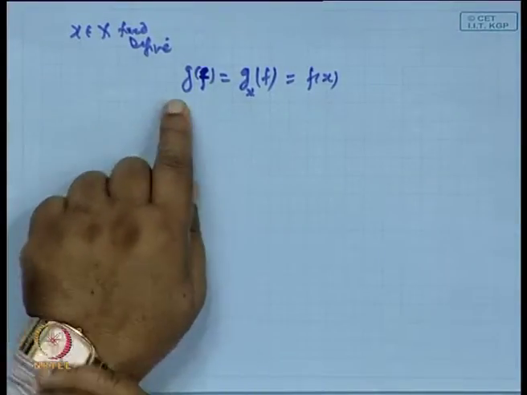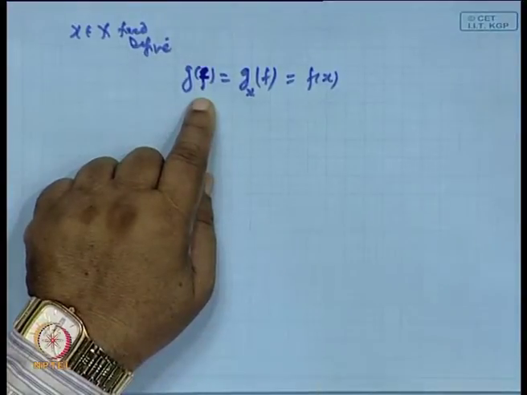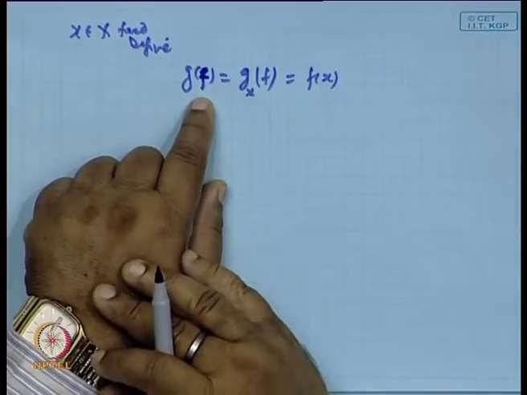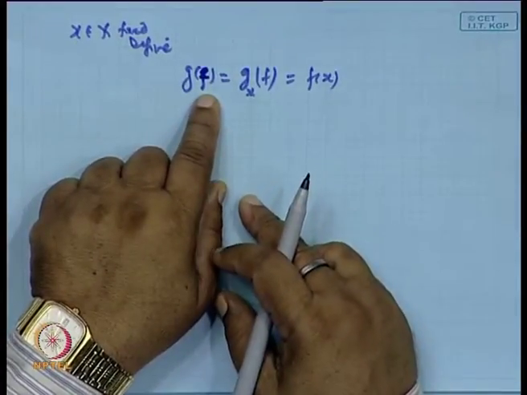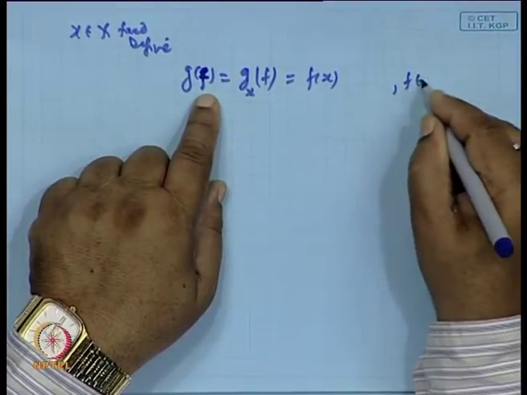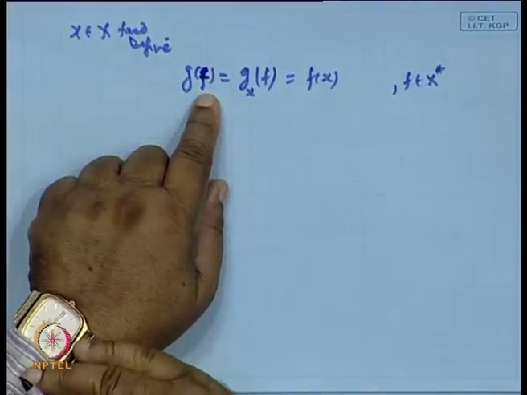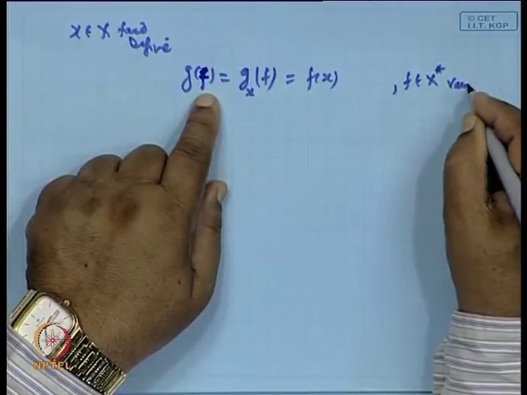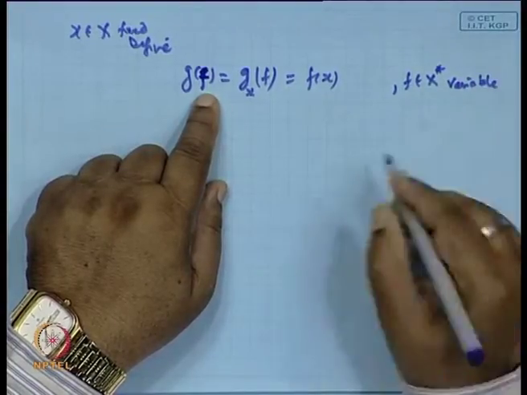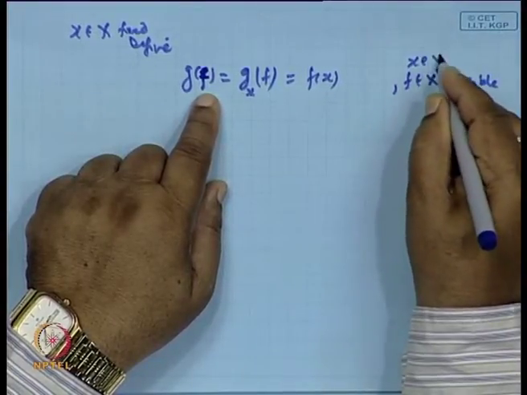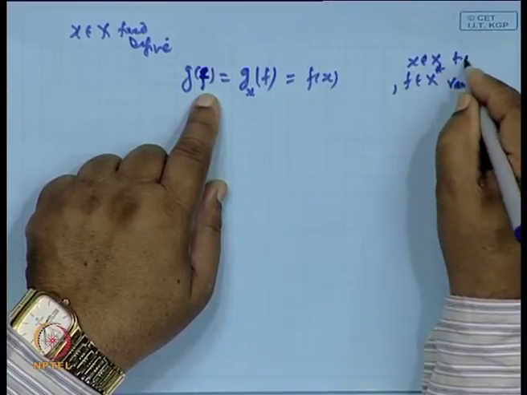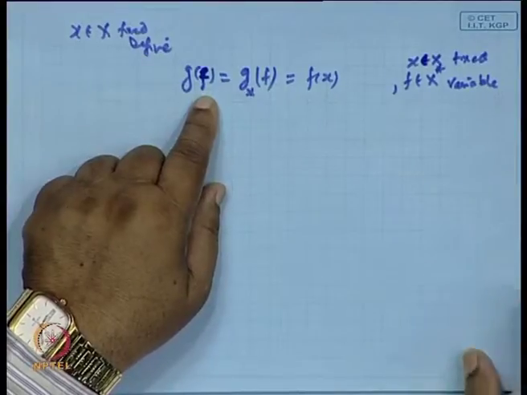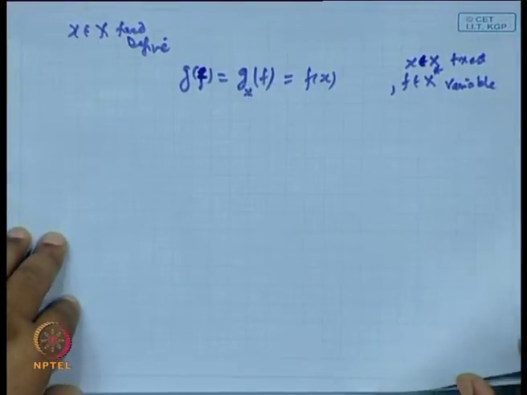So, let g be an element of X double star. So, the domain of g will be the elements in X star. So, f is an element belonging to X star, and this will be a variable one, while x belonging to capital X is a fixed element. Is it clear now?